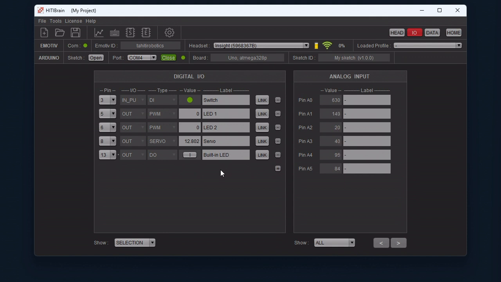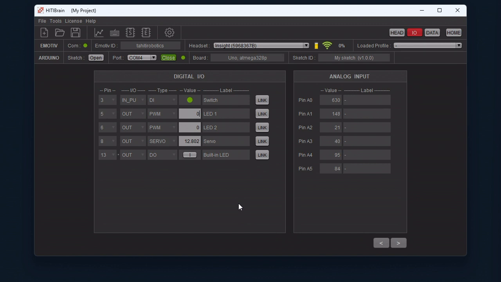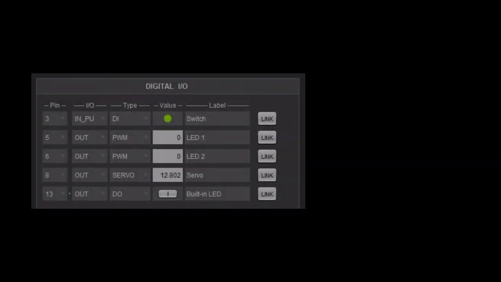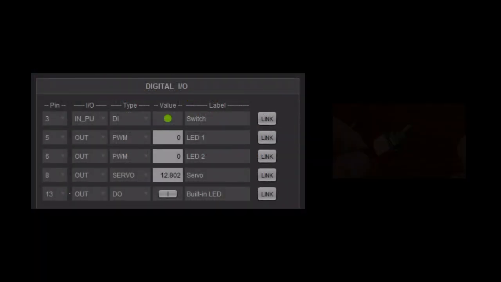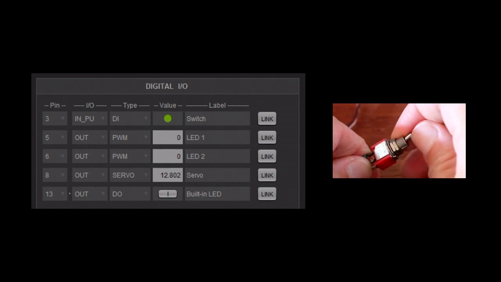If we want to prevent any further change to our user interface, we can go to Settings and select Lock User Interface. Next, act on the switch on pin 3 and check the displayed input value changes accordingly.